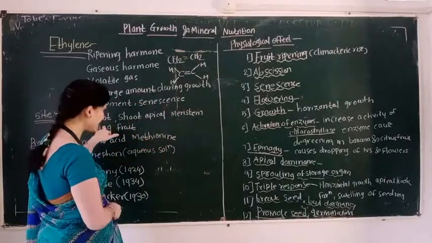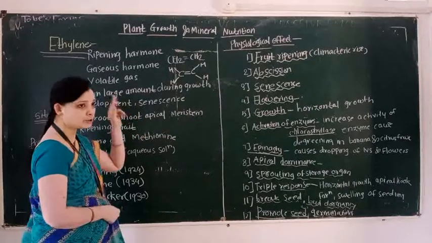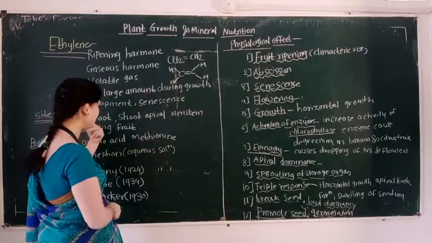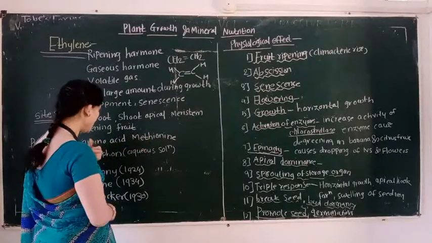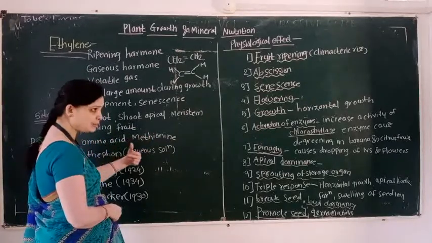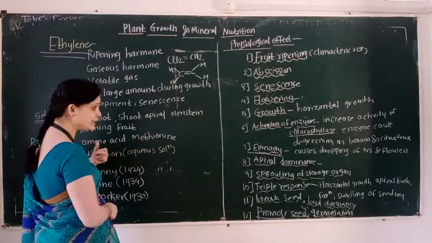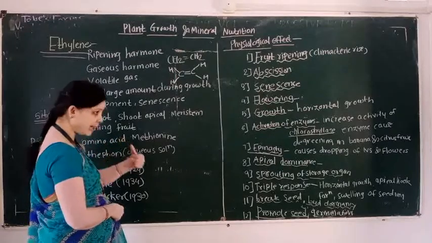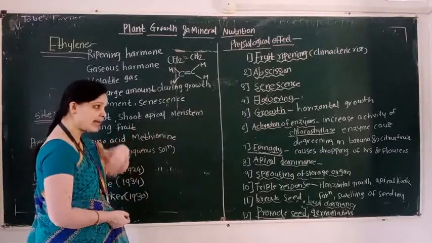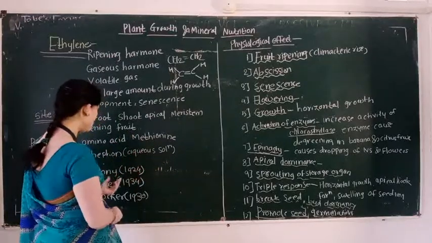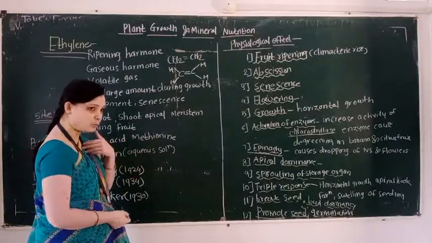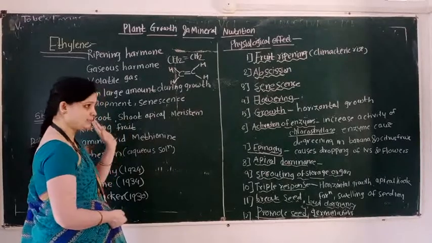Synthesis takes place in root, in shoot, apical meristem, and ripening fruit. Precursor is methionine. An aqueous solution obtained from ethylene is known as ethephon. This aqueous solution is easily absorbed by the plant body. So ripening of the fruit takes place rapidly.